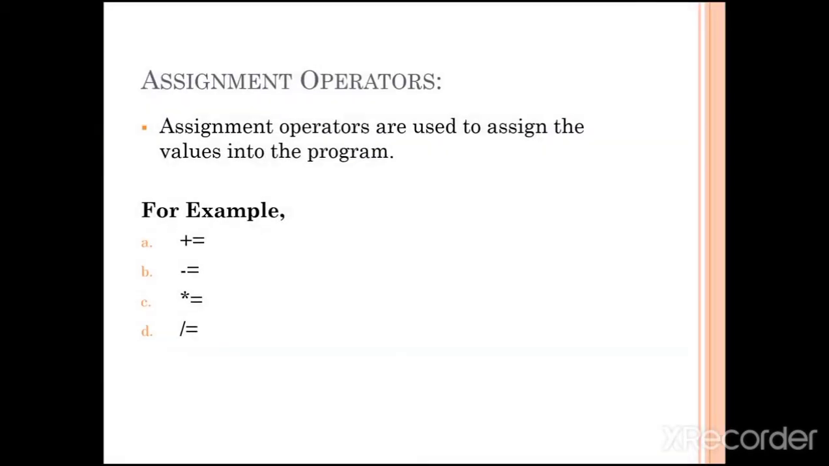The next one is assignment operators. Assignment operators are used to assign values to a particular variable in the program. Okay, here I can give some assignment operators: plus equal to, minus equal to, asterisk equal to, division equal to. Okay, these are the assignment operators. Assignment operators are used to perform the arithmetic calculation inside of the Python program.